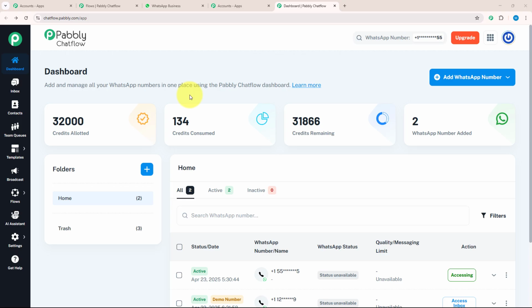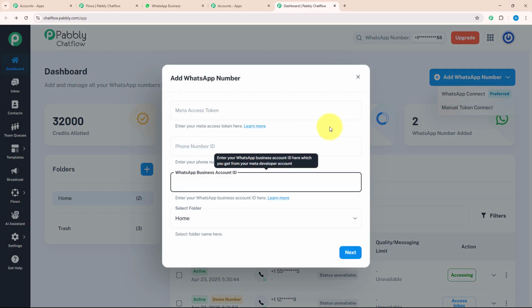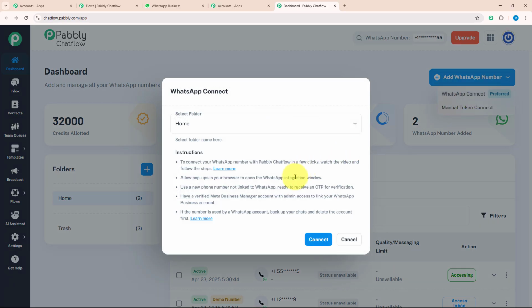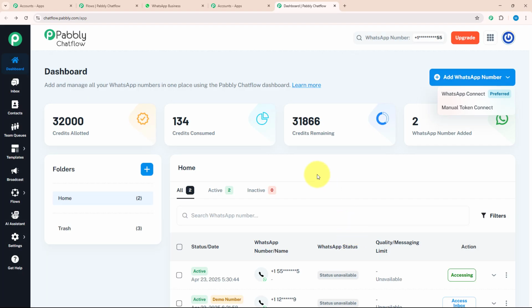Over here, you can add and manage all your WhatsApp numbers from one place without opening WhatsApp separately. To add your WhatsApp number, you need to click on add WhatsApp number, which is given on the top right corner. Inside this, there are 2 options, WhatsApp Connect and Manual Token Connect. In Manual Token Connect, you need to enter the Meta Access Token, phone number ID and business account ID manually. But in WhatsApp Connect, you just need to verify your Meta Business Manager account and link your WhatsApp business account with it. Not only that, there are many more features on the dashboard.